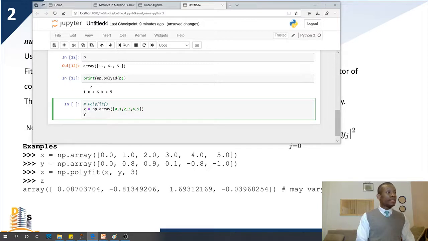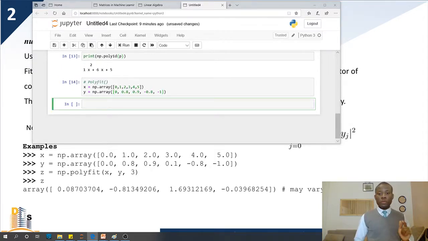I have y equal to np.array. We also have, this time, 0, 0.8, 0.9, 0.1, -0.8, and -1. Okay, so we have a set of x and y values.